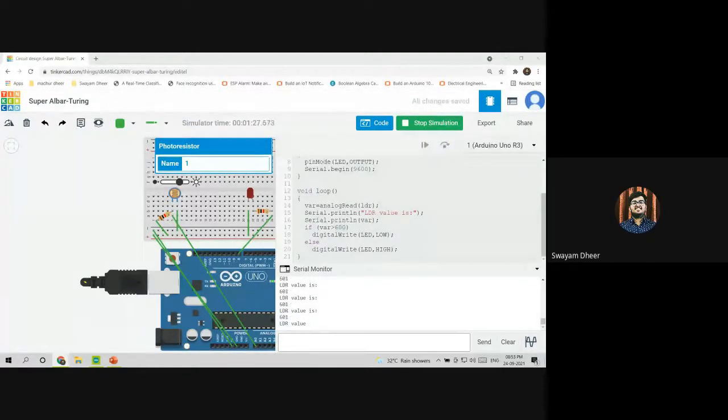Okay, sure. Serial.println. Atindro, are you there? I have also sent you the code. Please check. It's showing an error in the if and else part. Yeah, because you haven't put a semicolon after the Serial.println LDR statement. I told you, you need to check for the semicolons. And Ankit, where is the code? I can't see it.